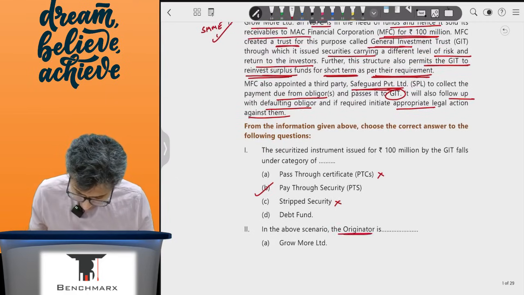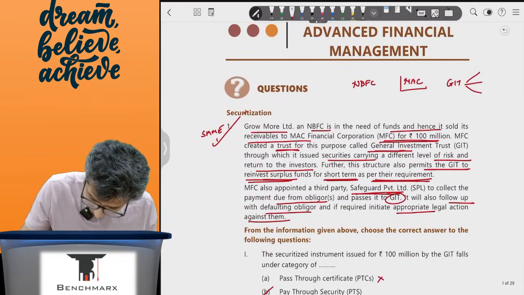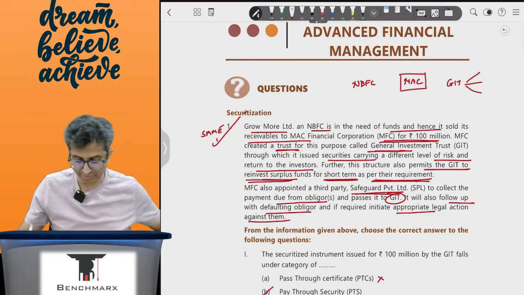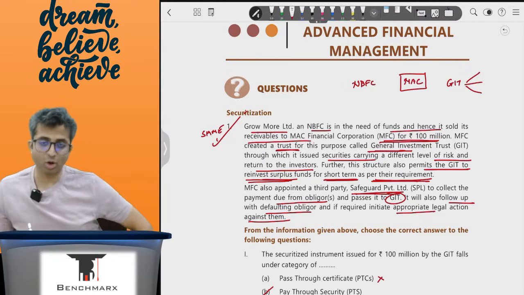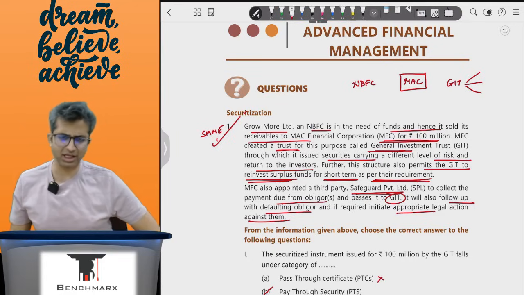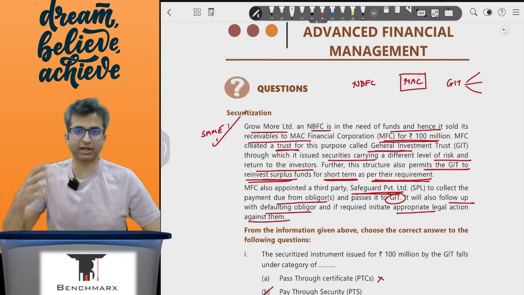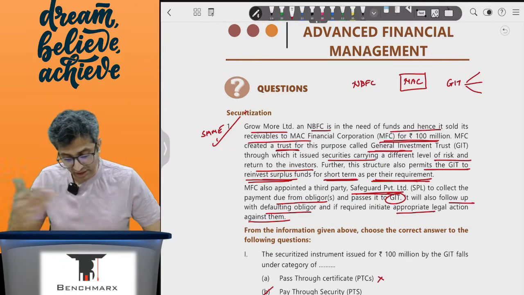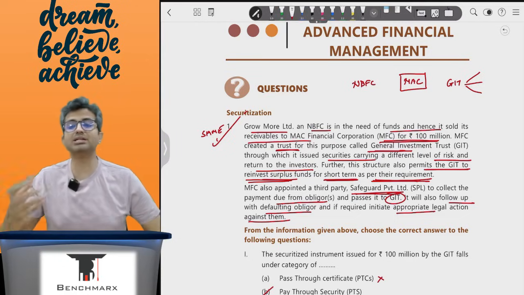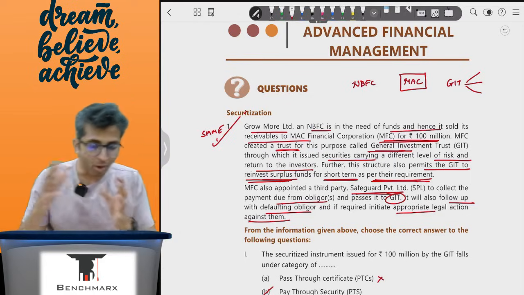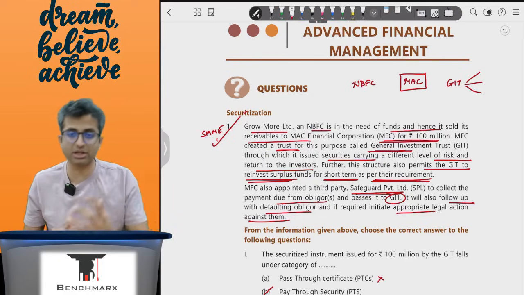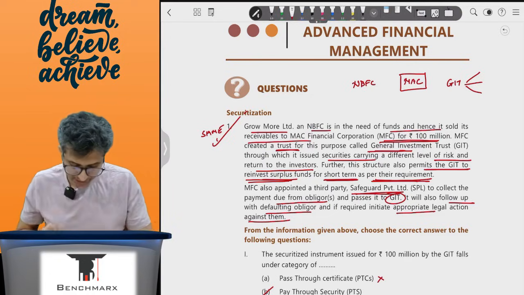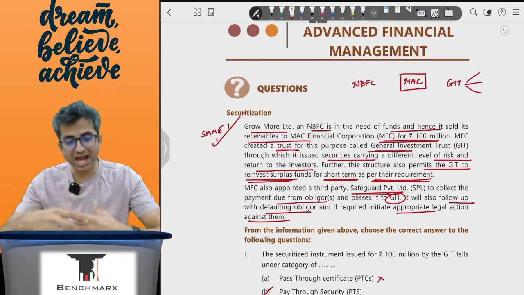The originator over here is MAC. The original lender was the NBFC, from which it has to collect a lot of money from borrowers. It transferred this to MAC, and MAC is the person who formed an SPV, special purpose vehicle, which is the GIT. They appointed a receiving and paying agent, which is, I think, Safeguard Private Limited, and then there were investors.